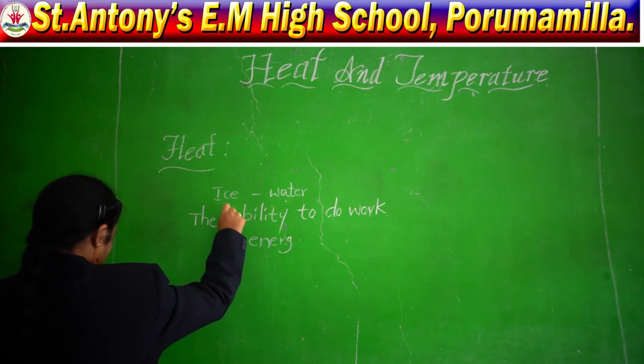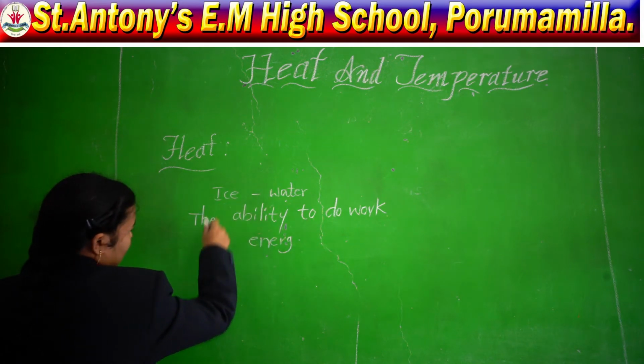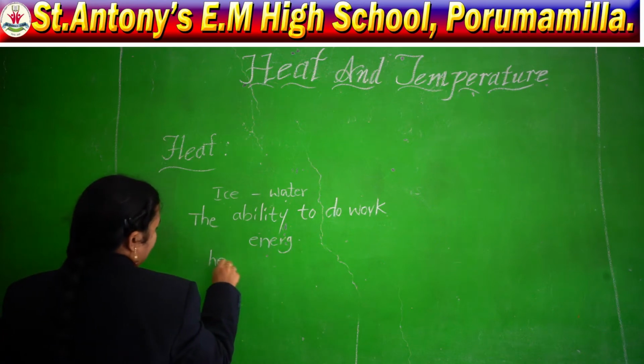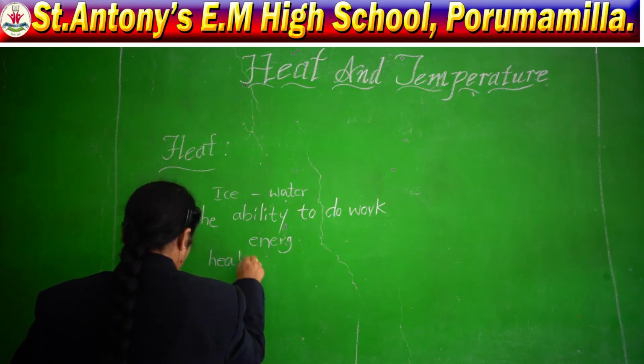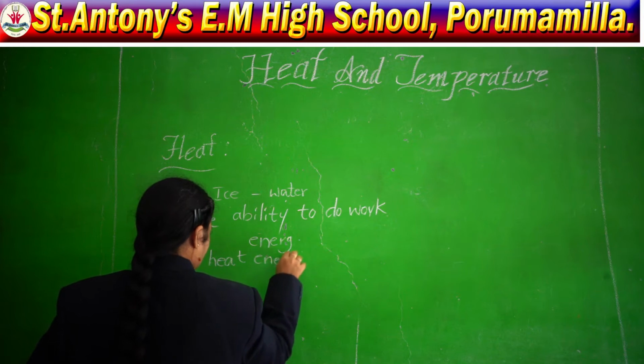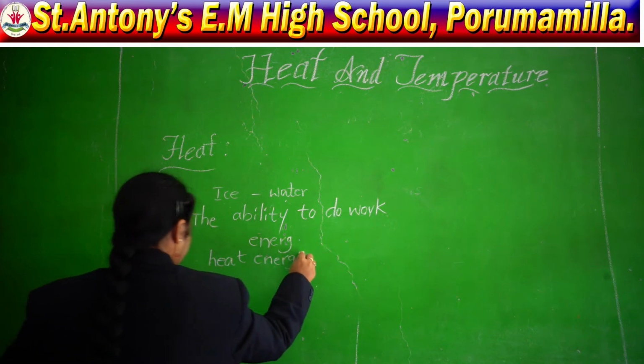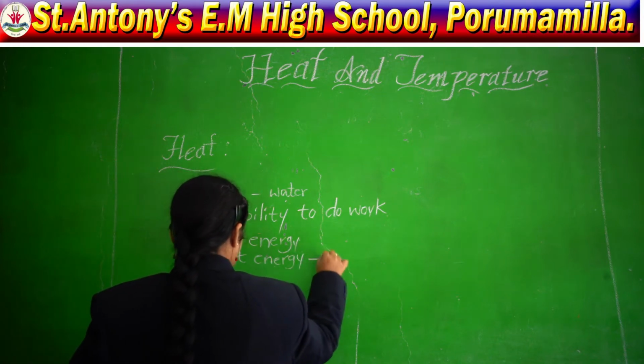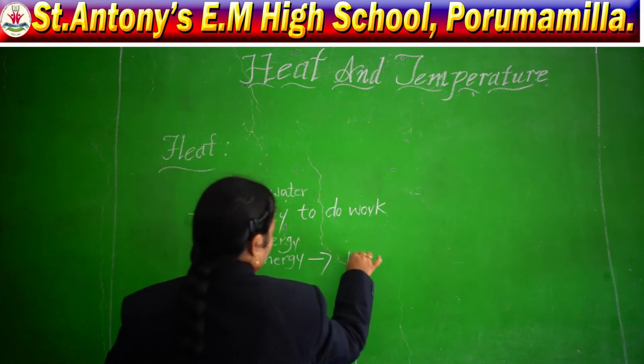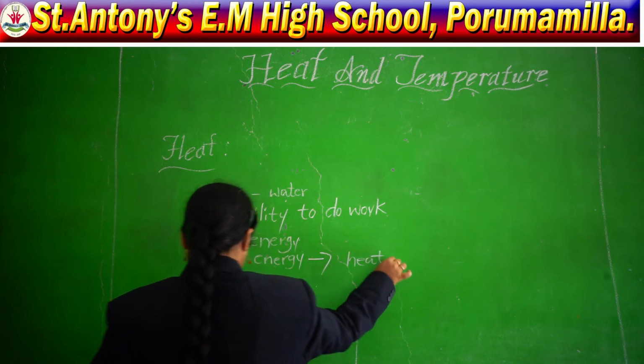How is it converting ice into water? This we call heat energy. Simply we can say heat.